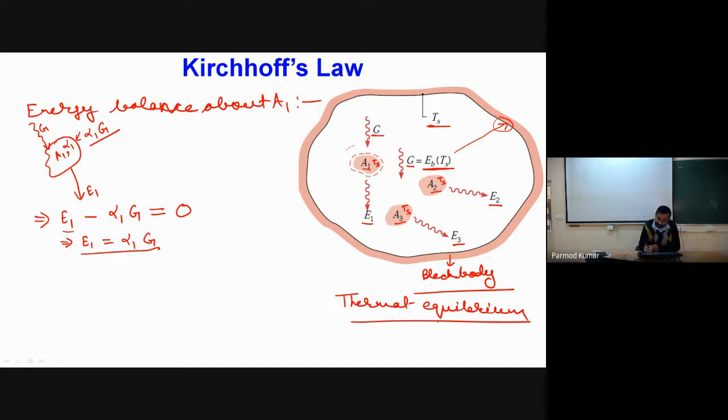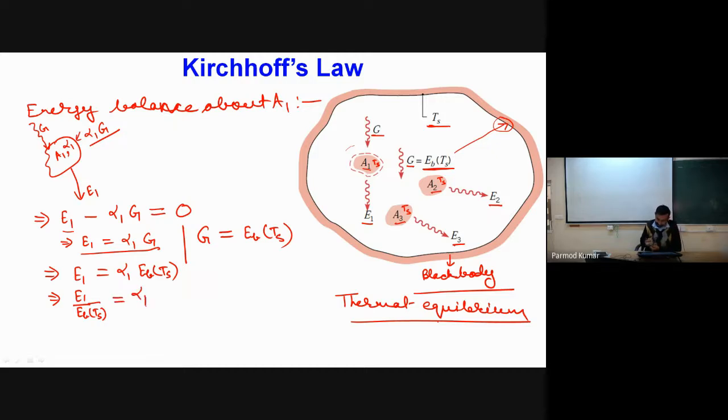So whatever irradiation comes from the black body will be equal to the radiation emitted by the black body having temperature Ts. So for a black body, I can say that G will be equal to Eb at Ts. So I can say that E1 is equal to alpha 1 into Eb corresponding to Ts, and I can simply say that E1 by Eb at temperature Ts is equal to alpha 1.